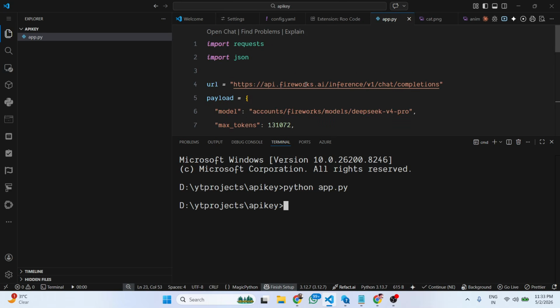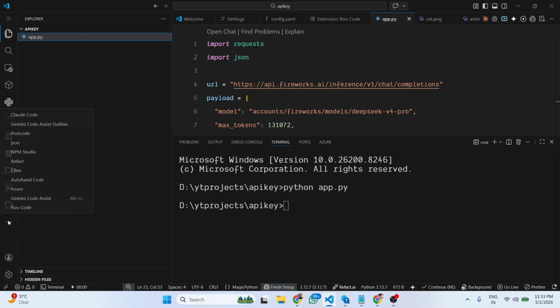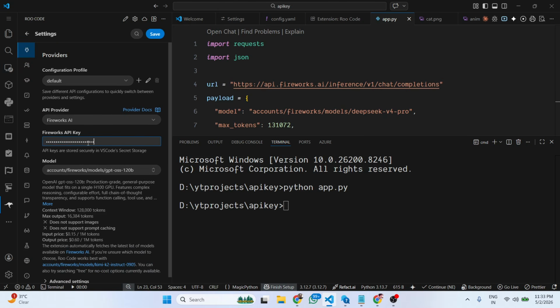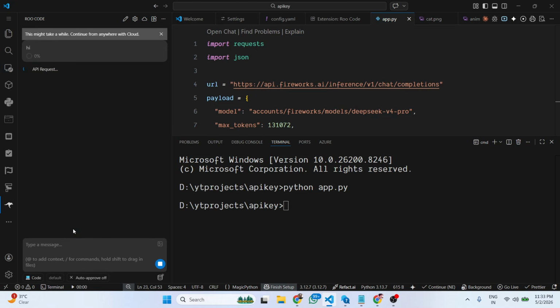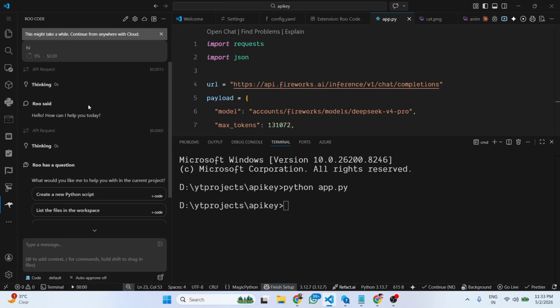So as you can see, the script worked. Similarly, in the earlier code, I pasted my wrong API key. Just save this. Now again try. So now you can see that hello, how can I help you today? So you can see that now it is perfectly working.